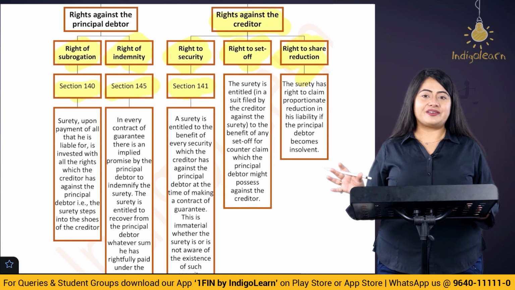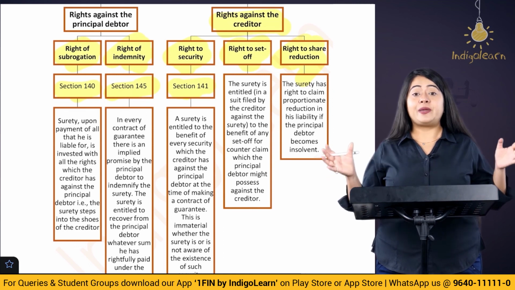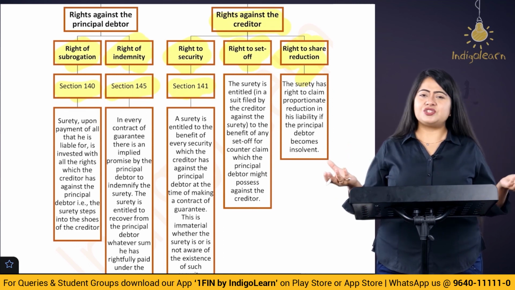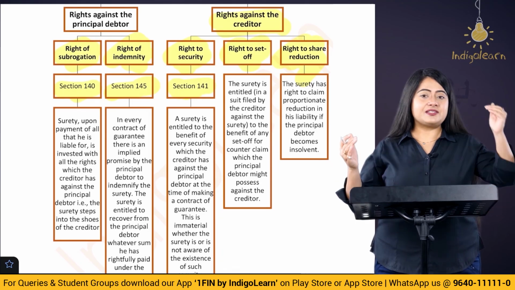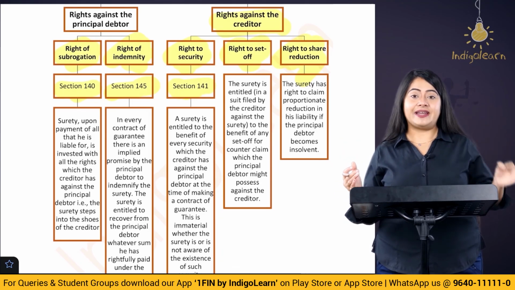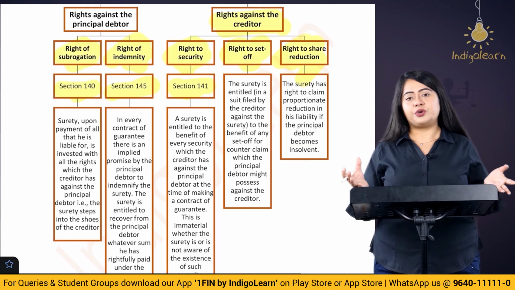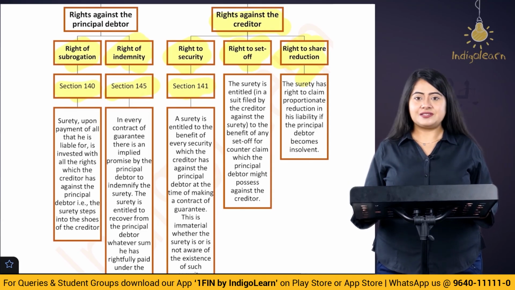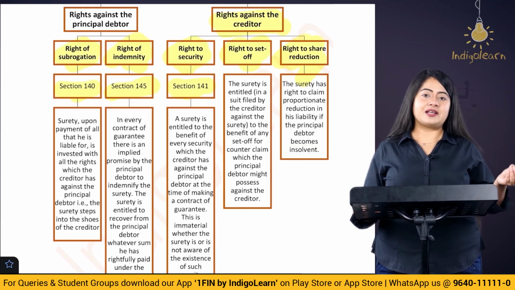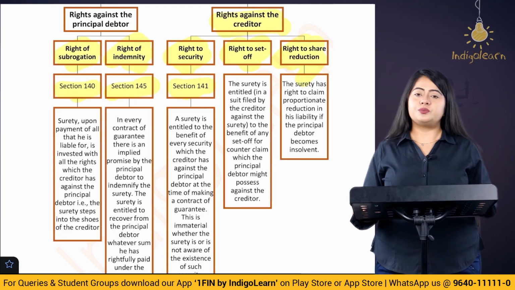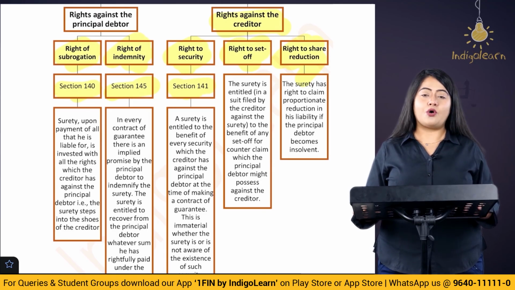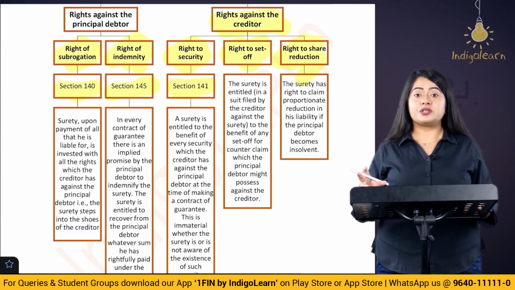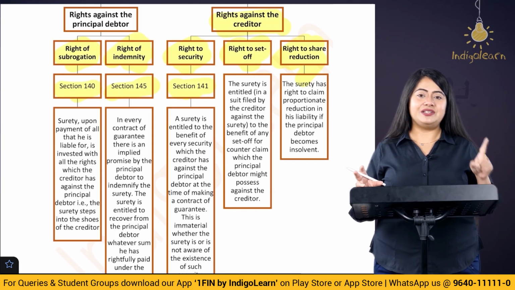So suppose the creditor says that instead of paying that 5 lakh rupees of loan, let's just pay 4 lakh rupees of loan. If there is reduction of the liability of the debtor, then that reduction is also going to apply to the surety. That is very simple, right? So if the debtor has to pay 4 lakh rupees, surety will also be liable for 4 lakh rupees only. The liability of the surety is coextensive with the liability of the debtor.